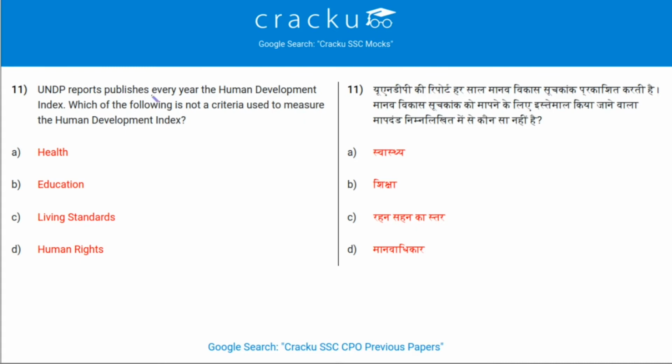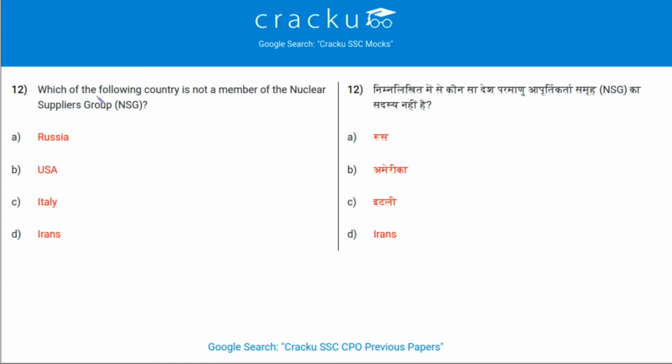The UNDP report publishes every year the Human Development Index. Which of the following is not a criterion used to measure the Human Development Index? The criterion which is not used is human rights. Option D. Which of the following countries is not a member of the Nuclear Suppliers Group, that is NSG? The members are Canada, Japan, France, West Germany, Soviet Russia, United Kingdom and USA, United States of America. So, the one which is not a member is Iran. Option D.